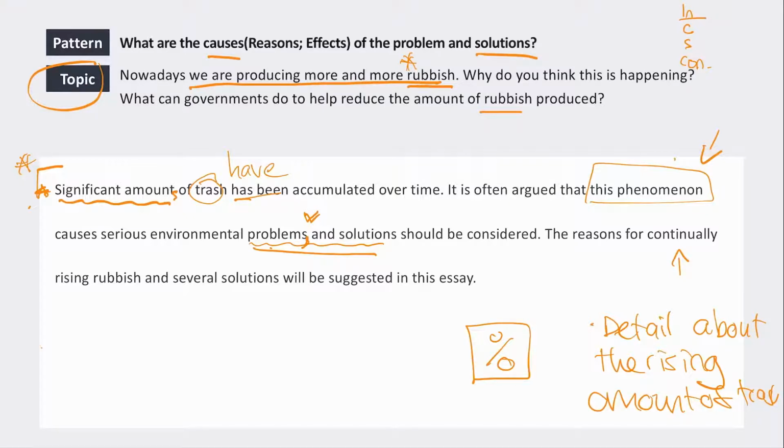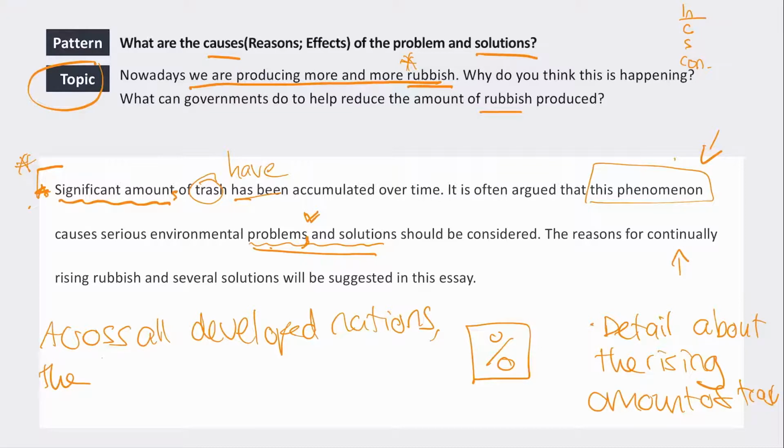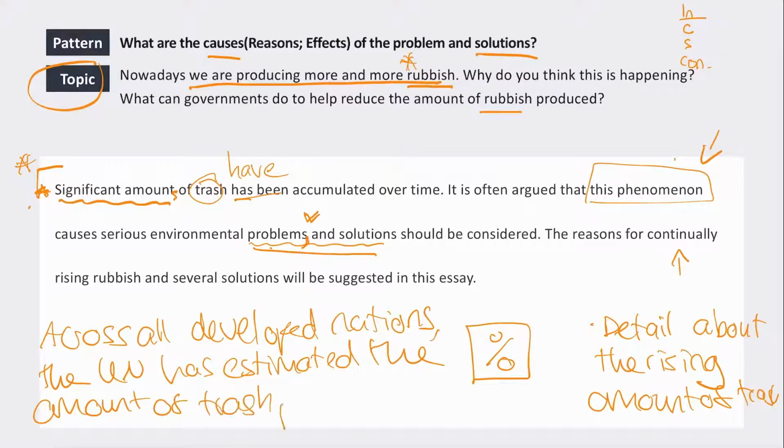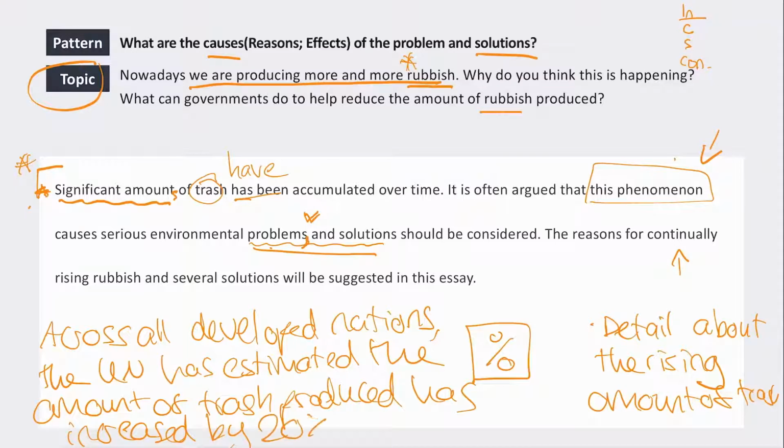We get something like, across all developed nations, let's just say the UN has estimated the amount of trash produced has increased by 20%, comma, compared to 10 years ago. Something like that.